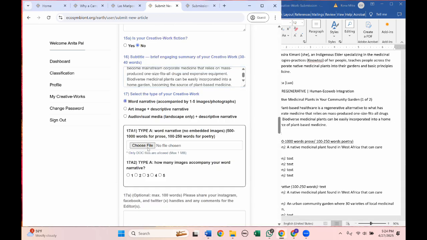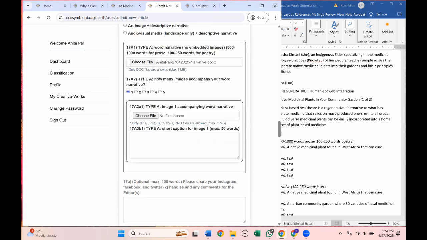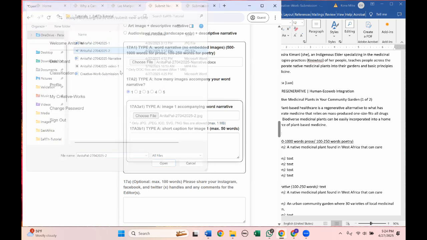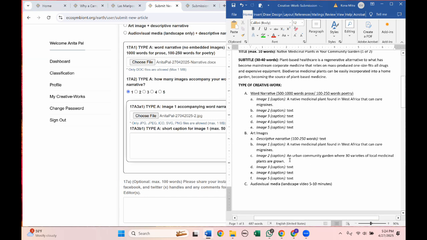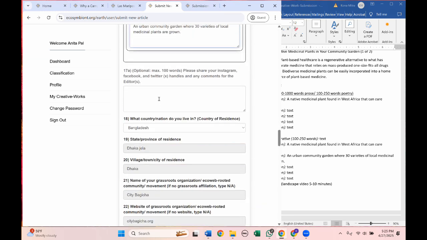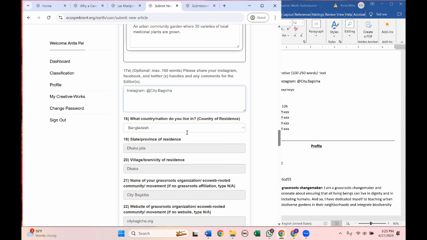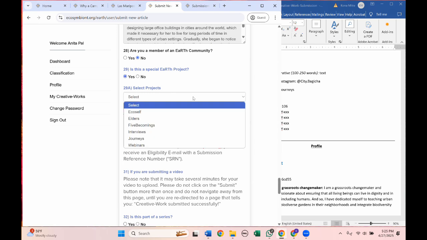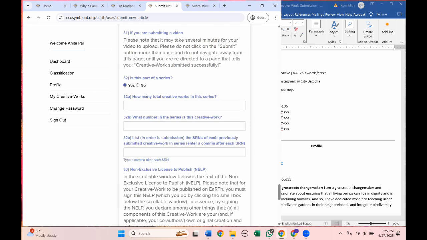This is still a Word narrative. Upload your Word document again, and each part of your series must have its own image. Do not upload the same image. So this is a different image. And the caption for this image is here. So I'm going to type it in here. Again, your Instagram handle goes in here, or your Twitter handle. So we're going down here. This is a special Earth project. We had selected journeys. All right, so this is very important now.